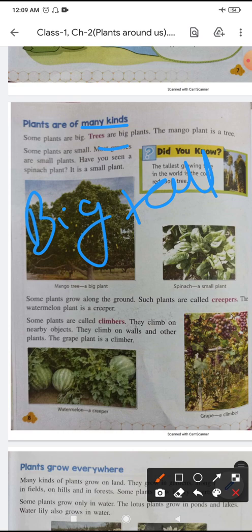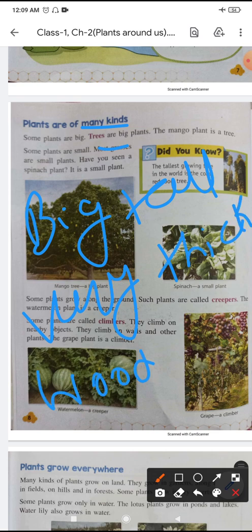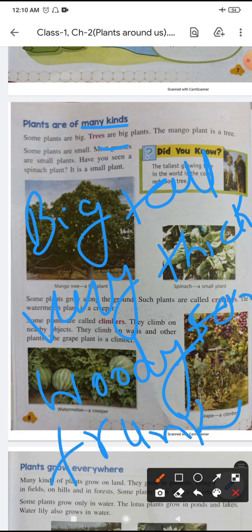They have a very thick and woody stem, and this woody stem is called a trunk. So these are called trees. And the lifespan of trees is very long, meaning it lives for many years.